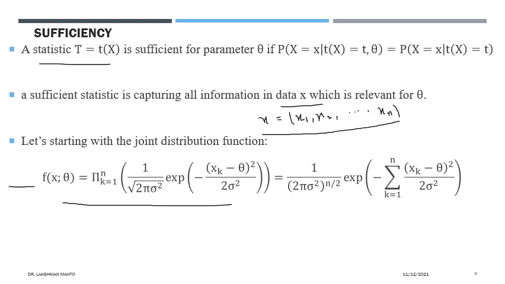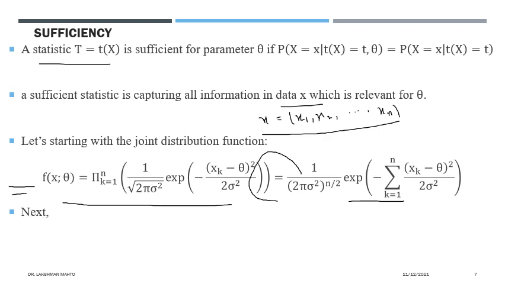So we can calculate the joint density by taking the IID condition we have assumed and taking the product of the individual densities. After that, the coefficients are independent of the product, so they come out, and the product enters into the exponential. We know that a product converts the argument of the exponential into a summation. That's why we are getting the summation here. So this is the joint distribution for x with unknown theta.